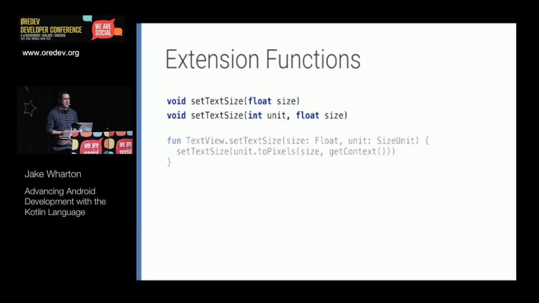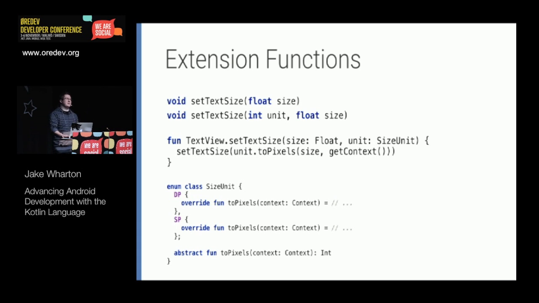And so this is a great way that we can just slap a new method onto TextView that's much more semantically correct, that takes a size, and then we can actually enforce some kind of, dare I say, enum to use the units, and then that enum can have behavior which converts the value into pixels, and then we just call into the normal setTextSize method. And so it is impossible to call this method incorrectly, because you have the number, which can only be a float and represent what size it is, and you have the enum, which stands for what unit the number is actually representing, and it takes care of converting it to pixels itself.